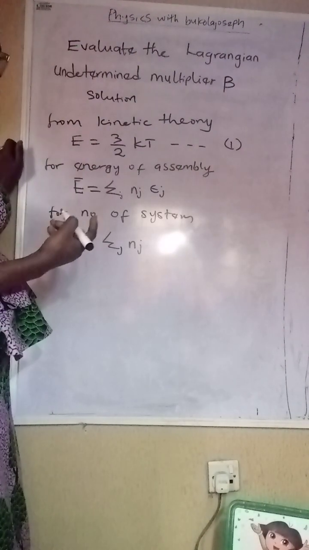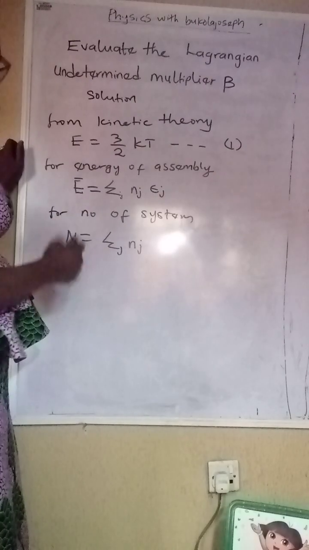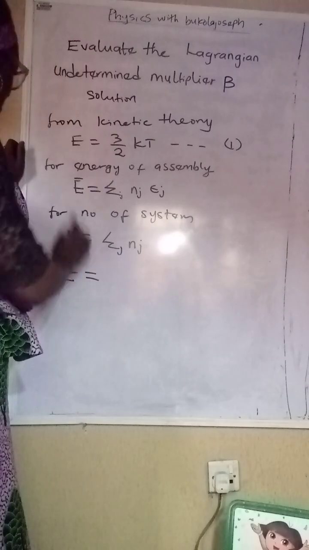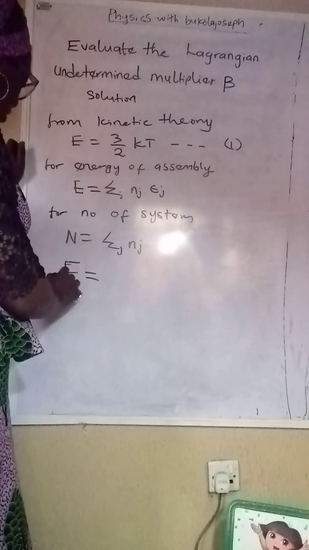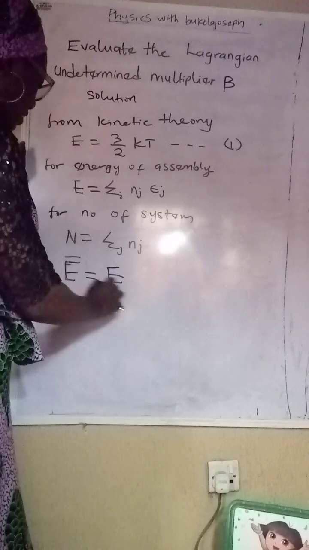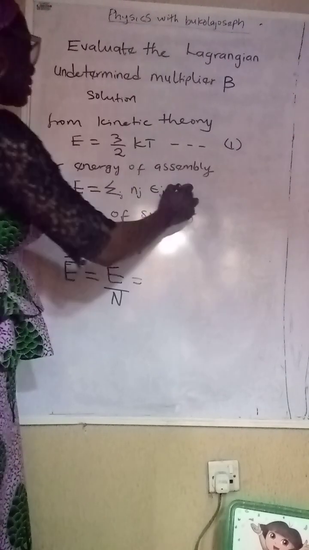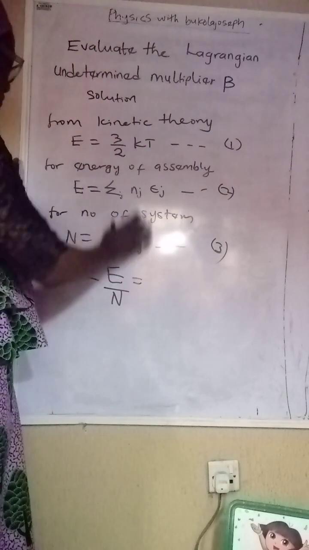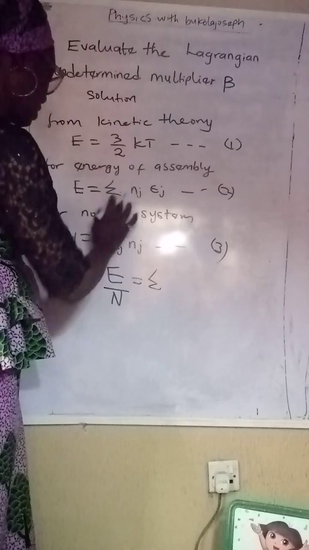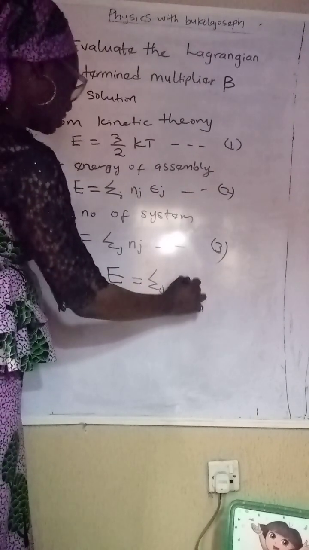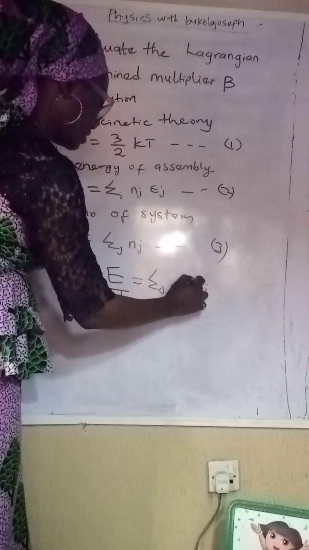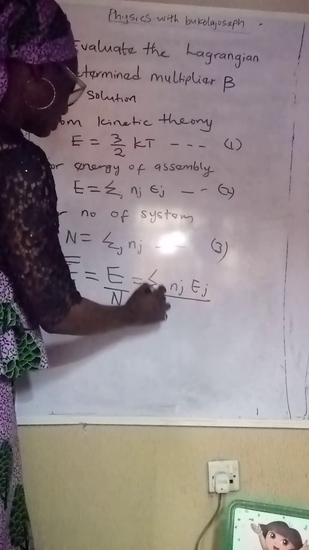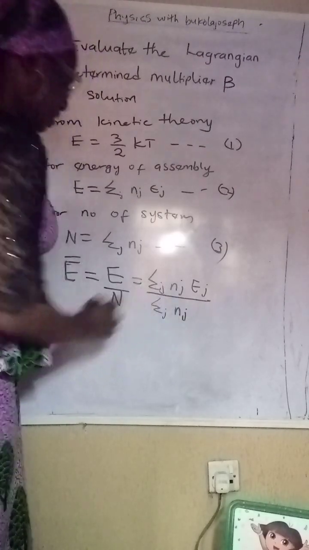Now for us to find the mean energy, E, the mean energy, is equal to E all over N. Okay, so this is equation 2. Let's call this equation 3. So we have the mean energy to be this over this. So it means this will be sigma j Nj Ej all over sigma j Nj.